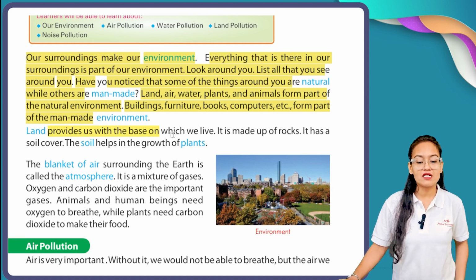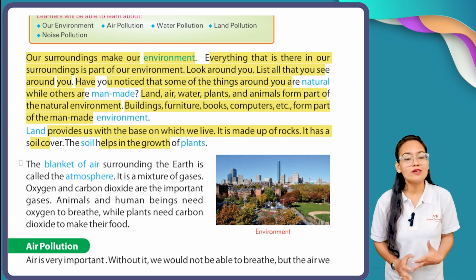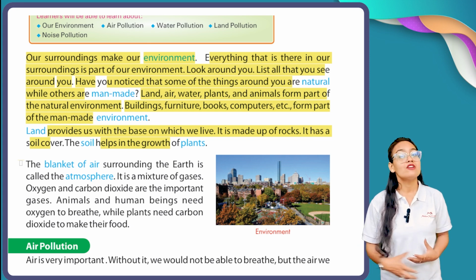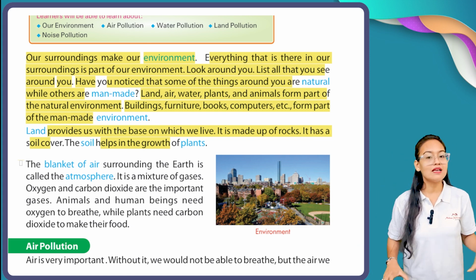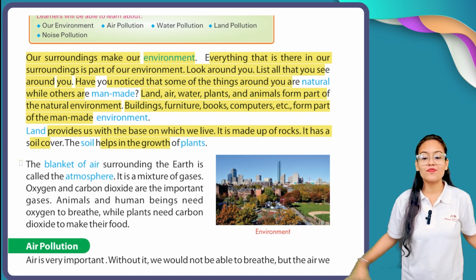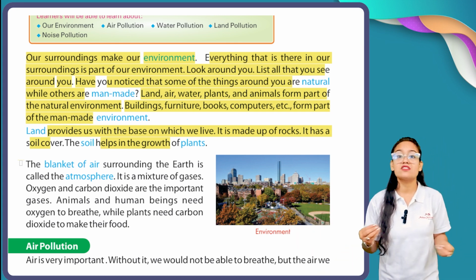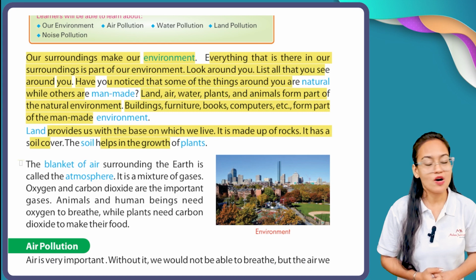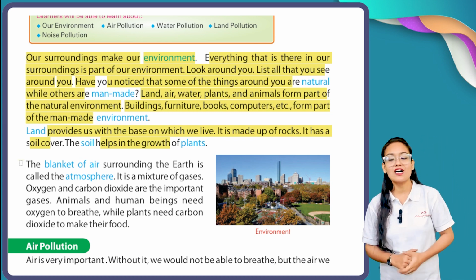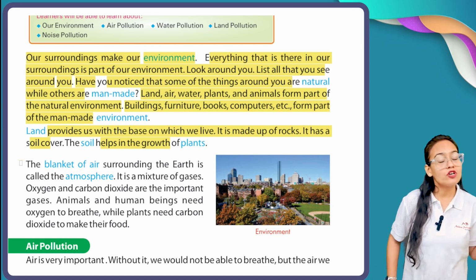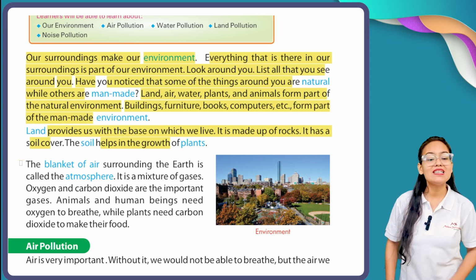Land provides us with the base on which we live. It is made up of rock. It has a soil cover. The soil helps in the growth of the plants. Now, what makes land a land? Soil makes a land. In the land, a thick sheet of soil is spread up, and that soil layer is made up of the tiny particles of the rock, and for the growth of the plant we need soil.